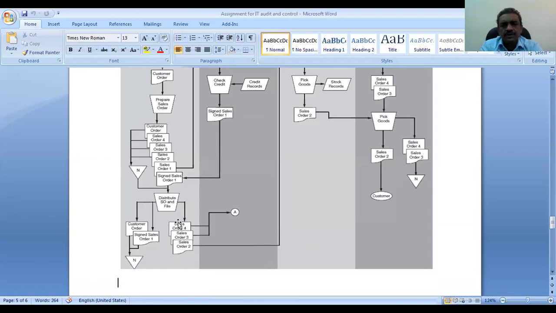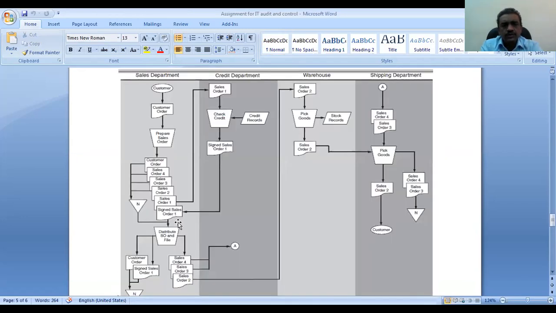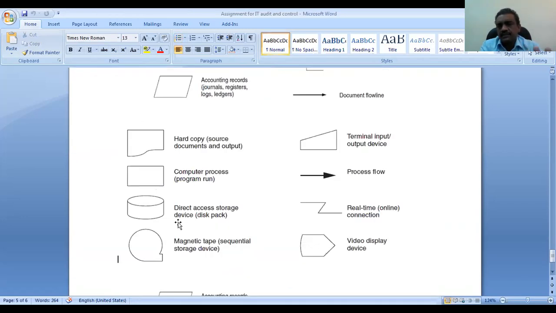Identify the symbol for the following flowchart. The symbols are given. Study these symbols, answer the above questions, and write the IT audit report for other things, the other kind of National Bank of Oman and Bank Muscat. Okay, you understand? This is a 10-mark question.